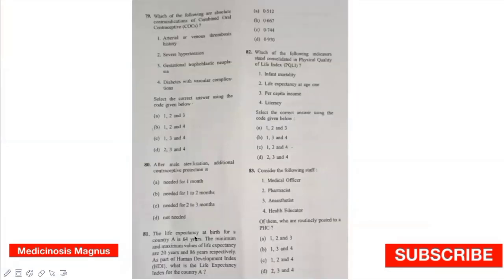So the first question: the life expectancy at birth for country A is 64 years. The minimum and maximum values of life expectancy are 20 years and 86 years respectively. As part of the Human Development Index, what is the life expectancy index for country A? The formula to be used here is life expectancy of the country minus 20 divided by 85 minus 20. The life expectancy here is 64. So 64 minus 20 divided by 85 minus 20, which is 44 divided by 65. So the answer will be 0.667.